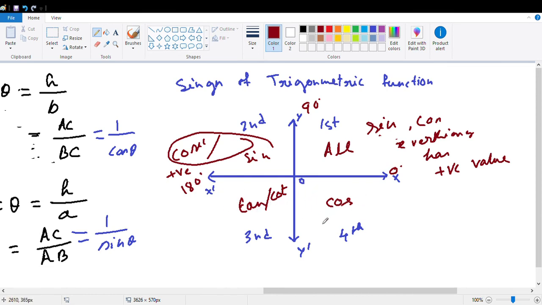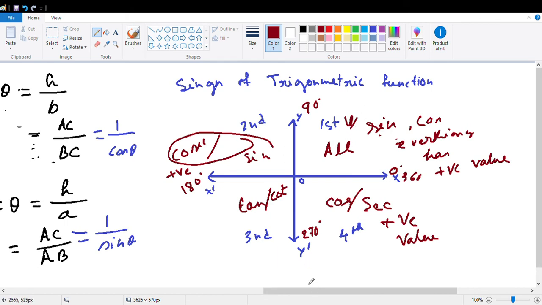In the fourth quadrant, that is from 270 degree to 360 degree, cos and sec will have positive value. Every other ratio will have negative value in the fourth quadrant. Sine 0 degree, sine 30 degree, sine 60 degree, all these values lie in the first quadrant, so everything will have positive value.